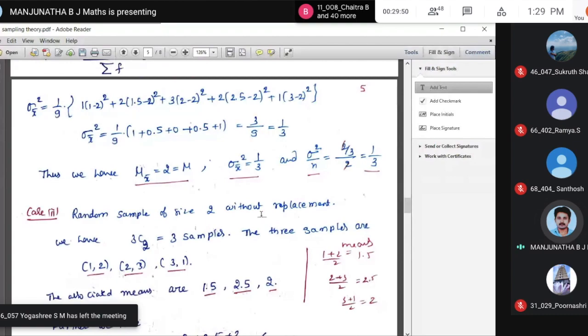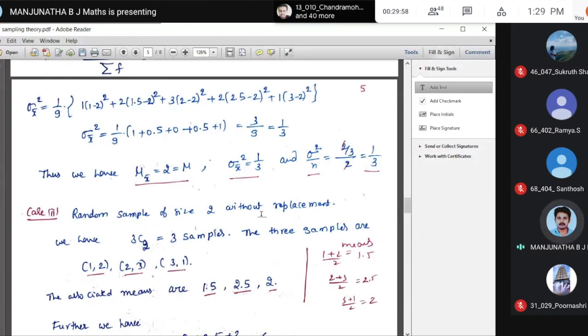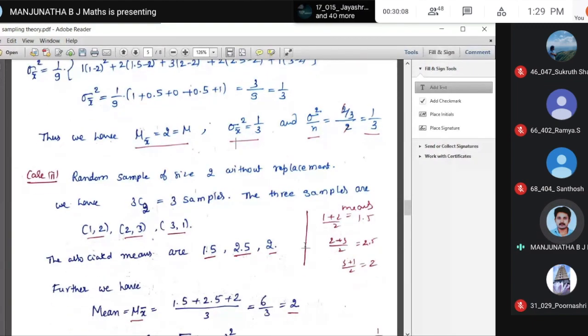Now, case 2, random sample of size 2 without replacement. So without replacement, we have, as I mentioned earlier, NCn, that is capital N is 3, small n is 2, that is 3C2, that is 3 samples, correct? What are these 3 samples? 1, 2, 3 means you can select 1, 2, 2, 3 and 3, 1. Not repeated, right? So these are the 3 samples.